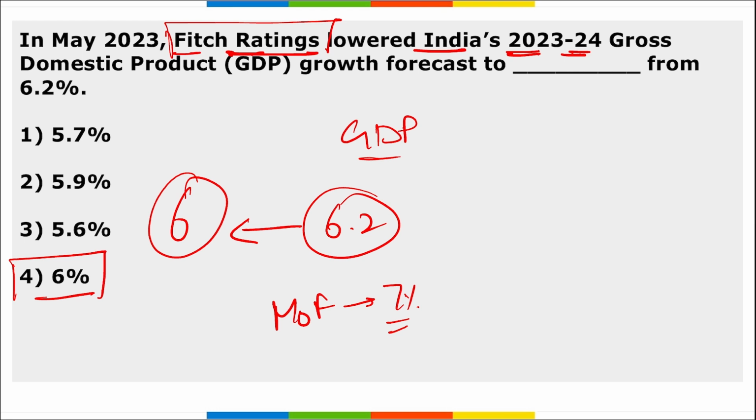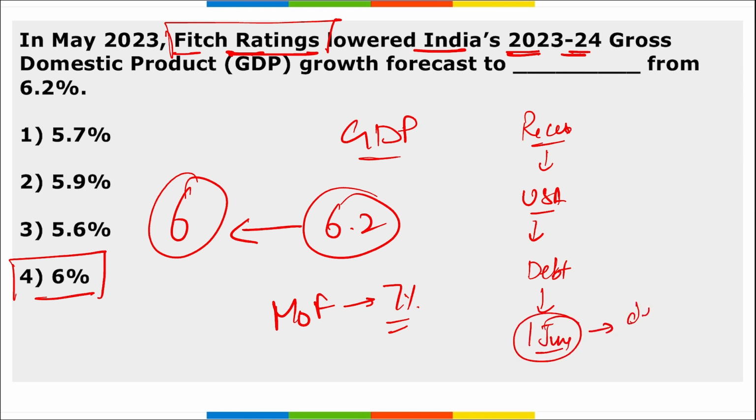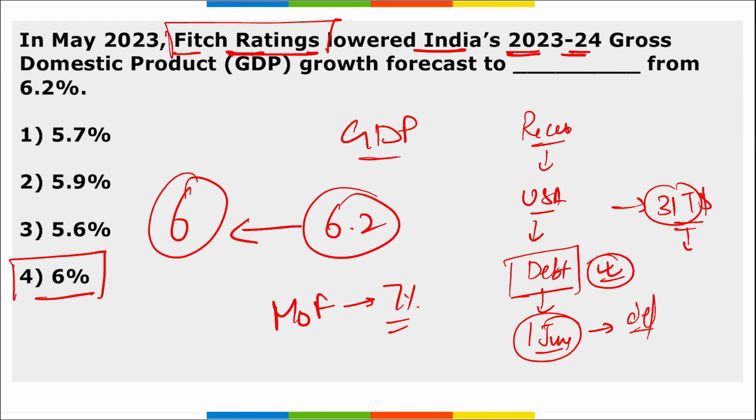And these ratings keep on changing, and there are multiple organizations, and they will keep on changing these as per the time changes, as per the market changes, because we know that recession news is coming up. And do follow up with that. USA is about to hit their debt ceiling. It is expected that on 1st of June they will hit this debt ceiling, and there is a high chance they can default if any law is not passed for the debt ceiling. That is, almost $31 trillion loan has been taken by USA. Correct? So this is just an update.